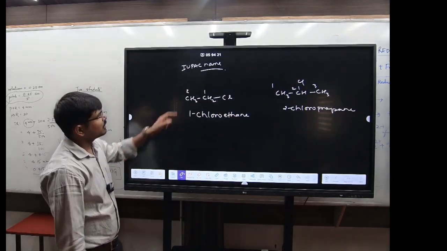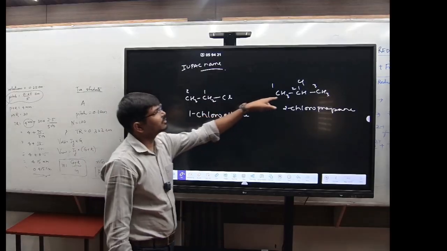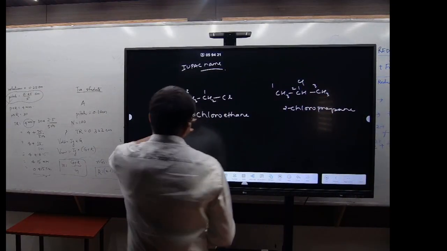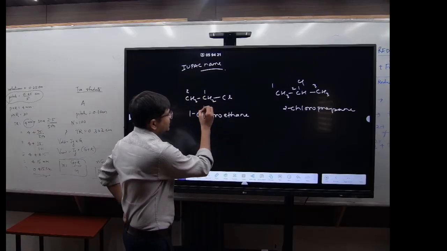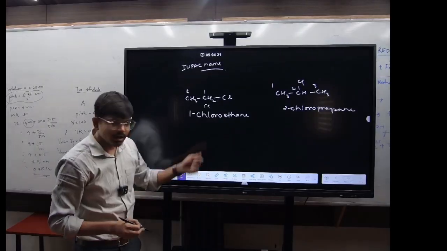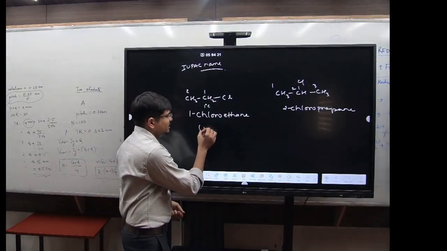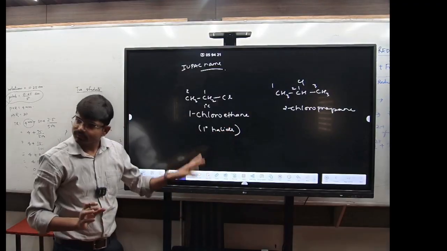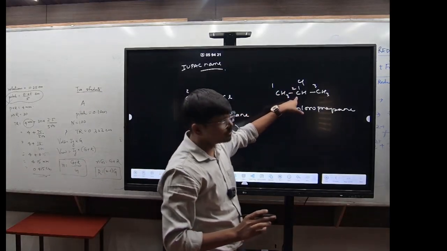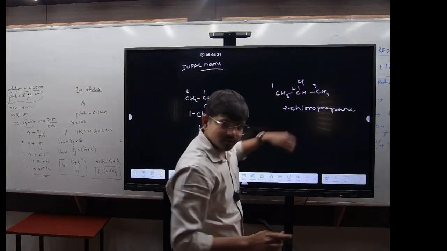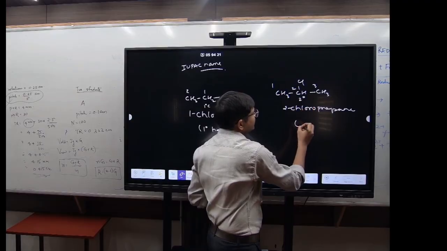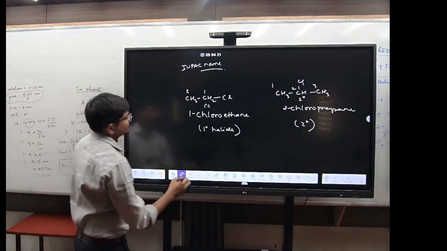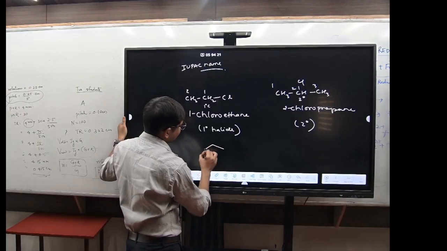Now whether it is a 1 degree halide, 2 degree halide or a 3 degree halide: this chlorine is attached with a 1 degree carbon, so 1-chloroethane is a 1 degree halide. Now this chlorine is attached with a 2 degree carbon, so it is a 2 degree halide. Got it?